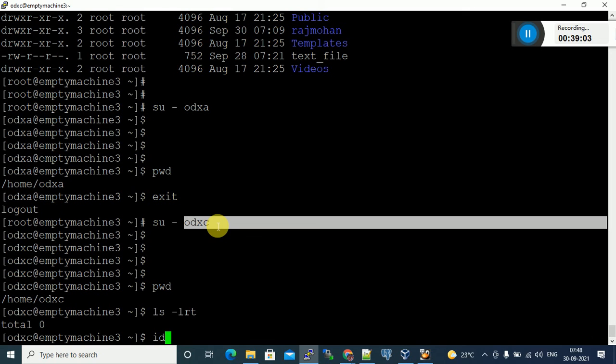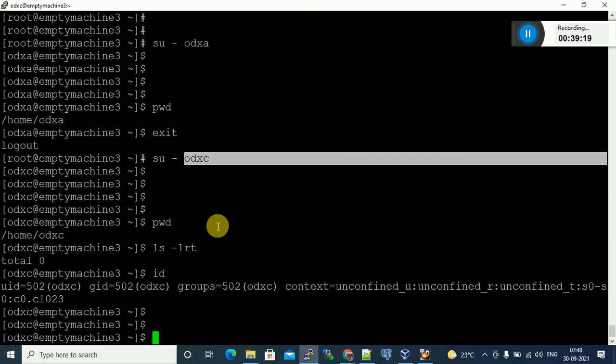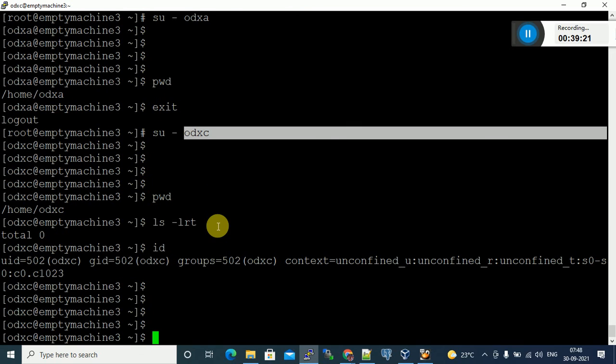Which user are we in at present? To get that information, use id: ODXC user. So how to create the users? How to create the files? Tell me. How to create the files? cd /etc/sysconfig.